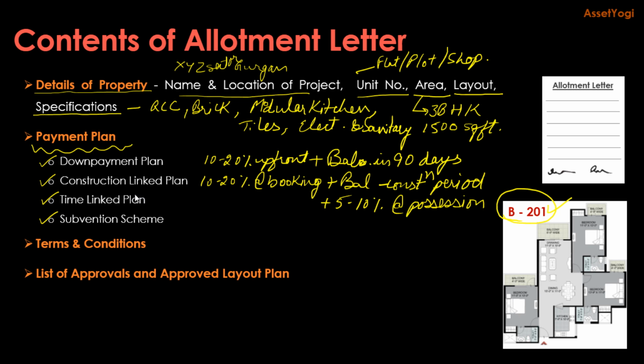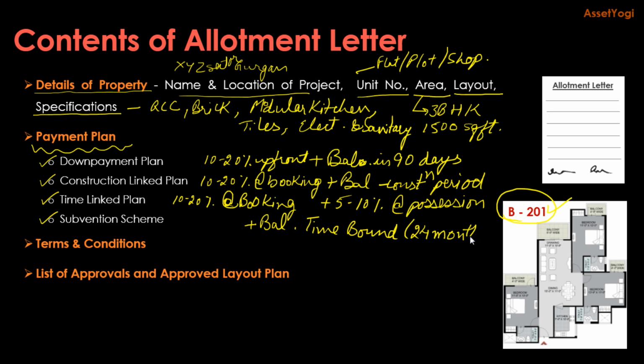So similar to construction linked plan, there is time linked plan in which you are going to pay 10 to 20% at the time of booking, plus balance will be time bound. It will not be construction linked. For example, you may be made to pay all the money in 24 months, whereas construction may take 48 months also.